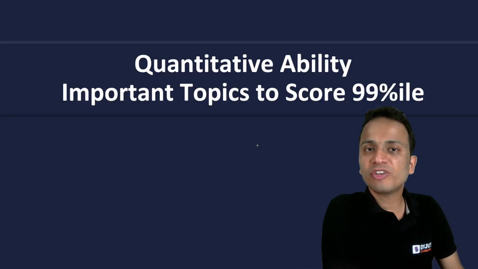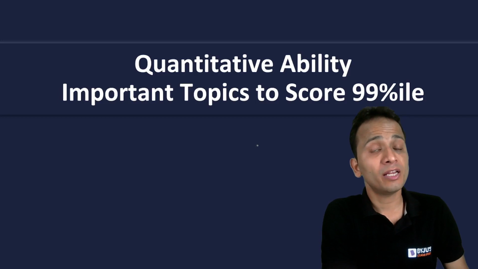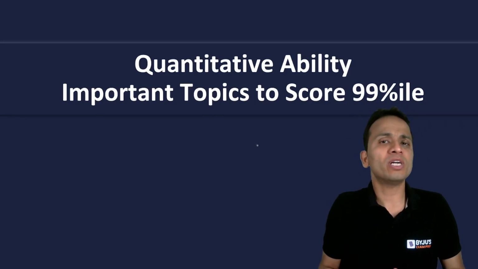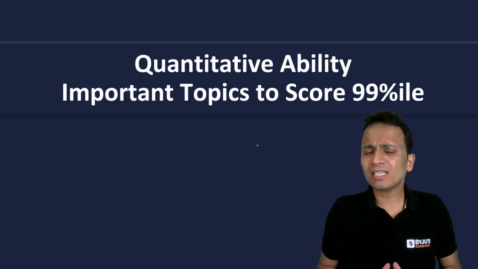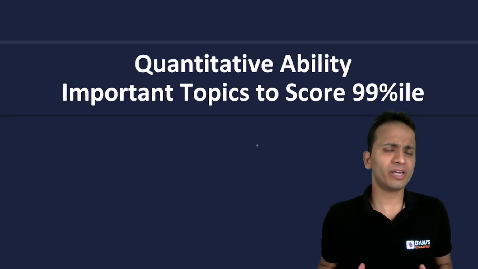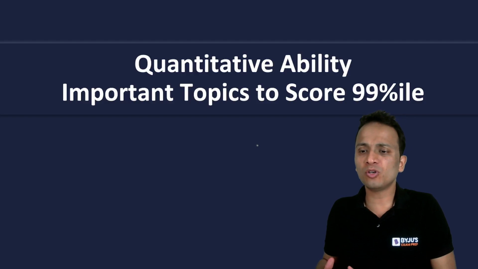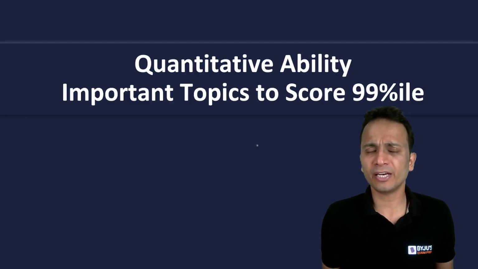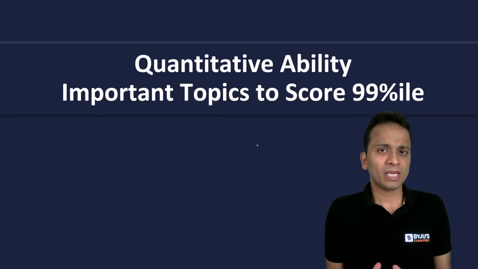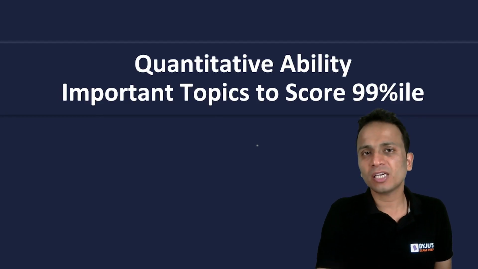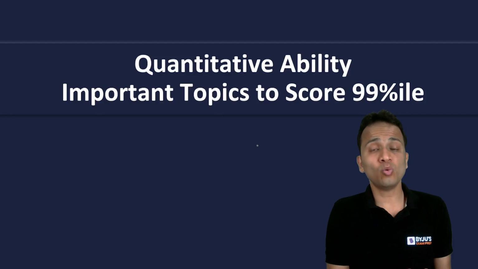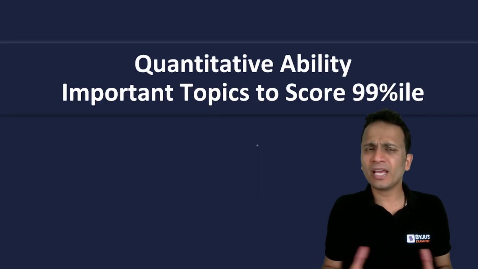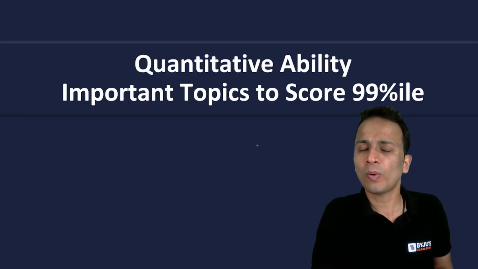It is everyone's dream to score 99 percentile in the QA section of quant, but very few of us are able to achieve this feat. Now let us understand why there are a lot of people who are unable to get 99 percentile. Obviously, a limited number of people can get it, but it is important to strategize your preparation when you actually want to score 99 percentile in any paper like CAT 2023.